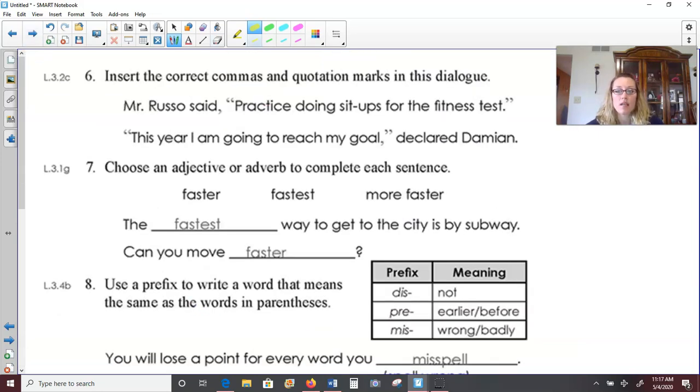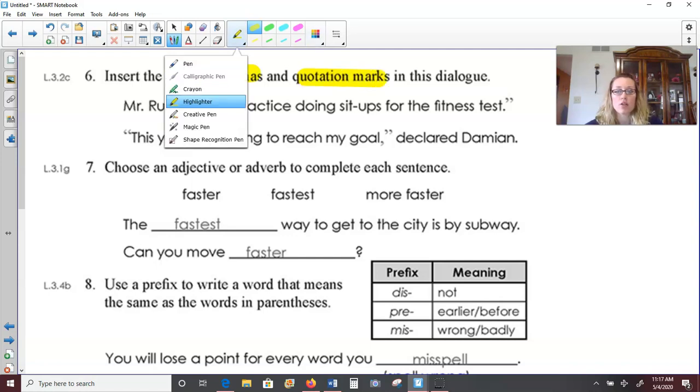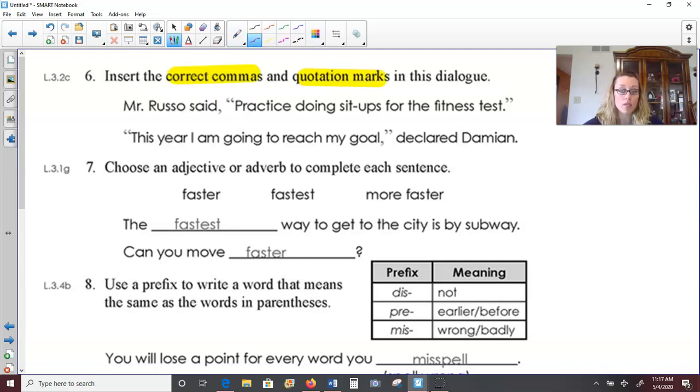All right, over to the next page, number 6. We need to insert correct commas and quotation marks in our dialogue to show that people are talking. Mr. Russo said, practice doing sit-ups for the fitness test. Well, we need a comma after said to separate our speaker from their words, and then quotation marks around the exact words of Mr. Russo. "Practice doing sit-ups for the fitness test." Okay? This year, I'm going to reach my goal, declared Damien.